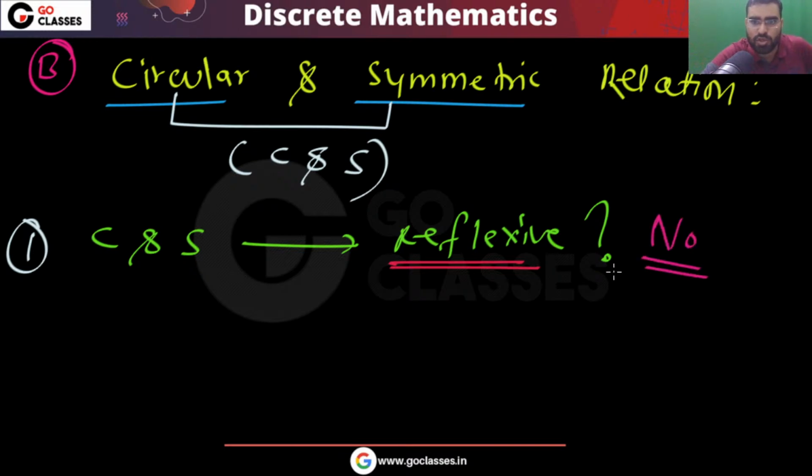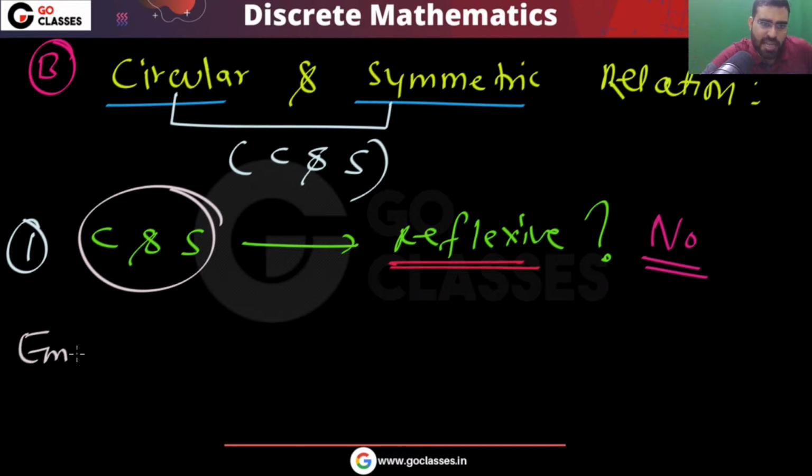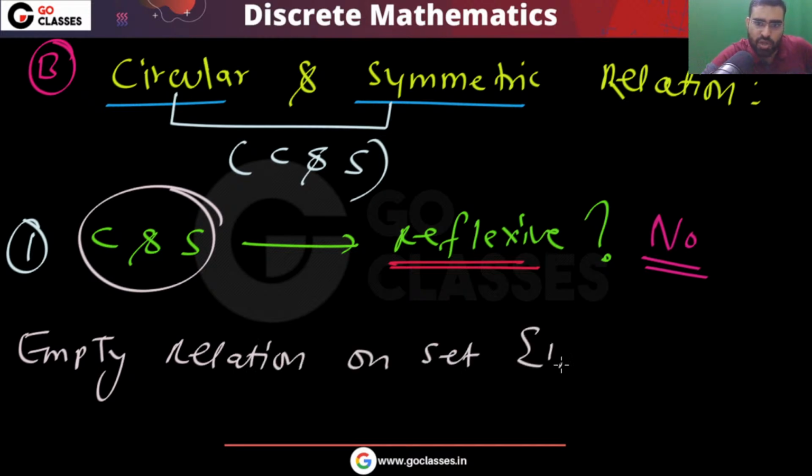This statement is false. You can easily take the empty relation. This statement is false because you can take the empty relation, for example on the set {1, 2, 3}.